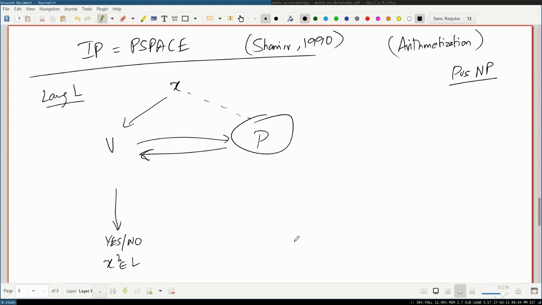And that's what IP equals PSPACE shows. Even though you have access to infinite power, you are still stuck in just polynomial space problems. There are so many problems outside it, and you still aren't able to solve those because of your own computational limitations. The verifier's machine is still so slow and so bad that even though the prover is so powerful, the verifier is incapable of understanding the depth and glory of the prover's powers. And here the prover also is scared of the verifier, so it wants to be safe, right?